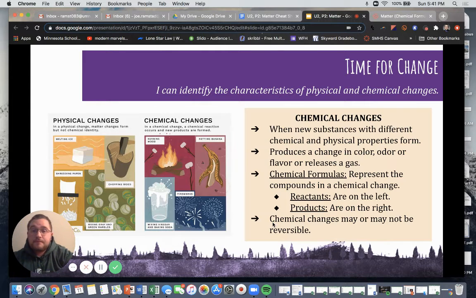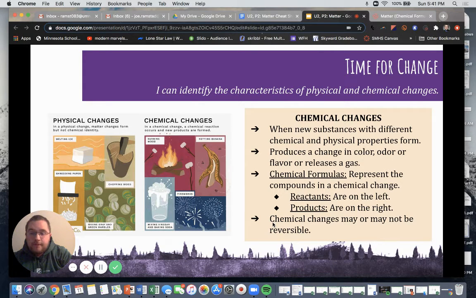Okay. Chemical changes, on the other hand, are when new substances with different chemical and physical properties are formed. This produces a change in color, odor, or flavor, or release of a gas. Chemical formulas can represent the compounds in a chemical change.